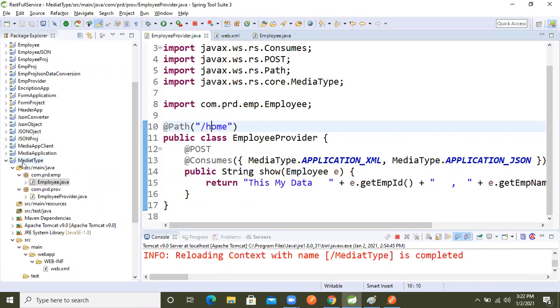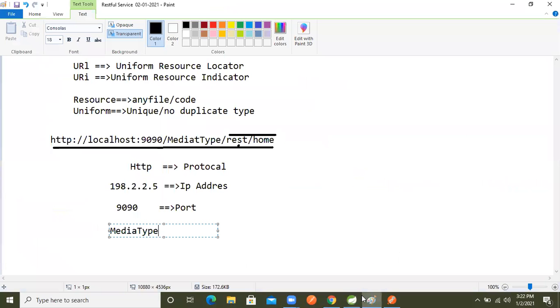Don't worry, my intention was to write media only, right? So based on this, this is called what?